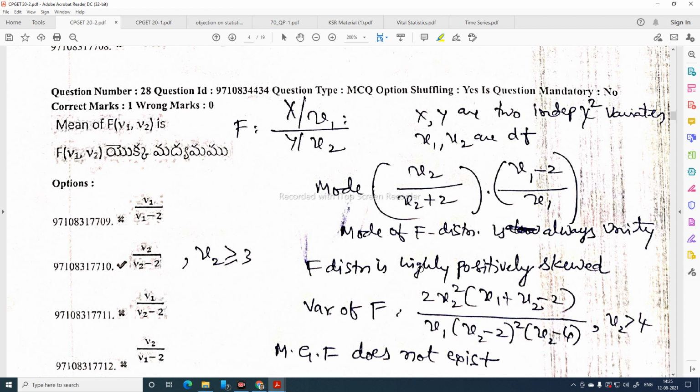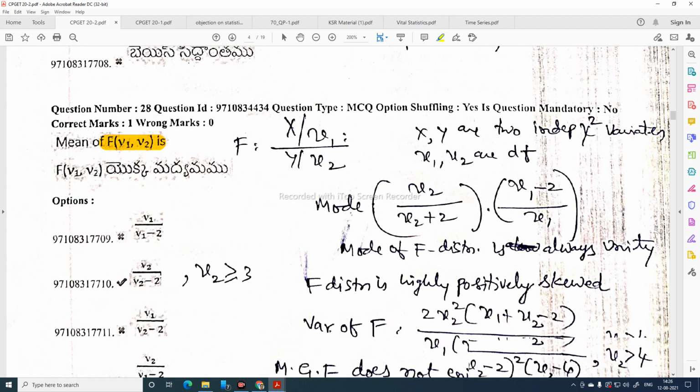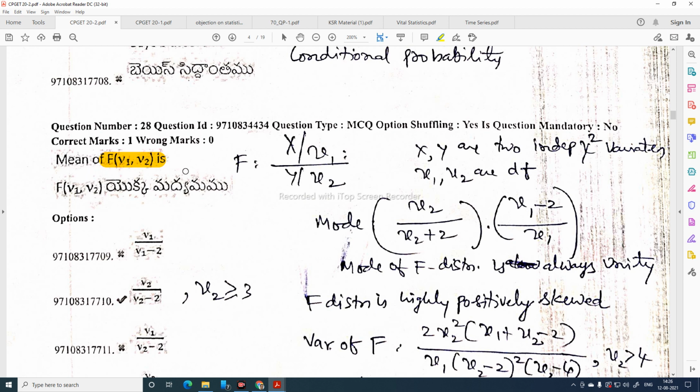Mean of F(nu1, nu2). Here nu1 is the degrees of freedom of the first sample, nu2 is the degrees of freedom of the second sample. F is defined as the ratio of two independent chi-square variables divided by their corresponding degrees of freedom. Here x and y are two independent variates, nu1, nu2 are degrees of freedom. They are asking the mean of F distribution.